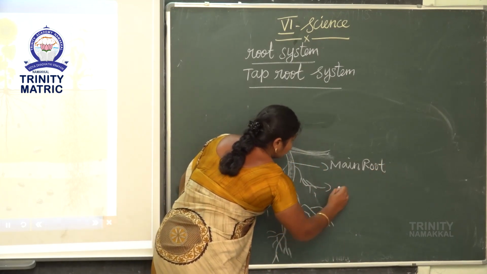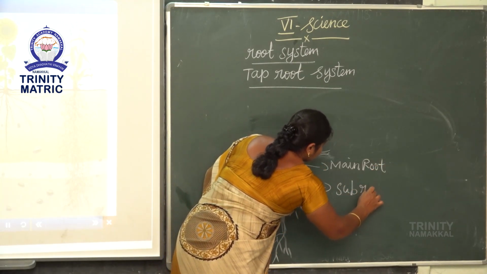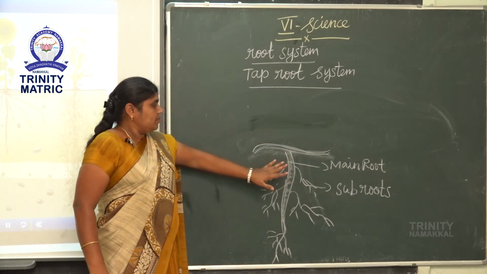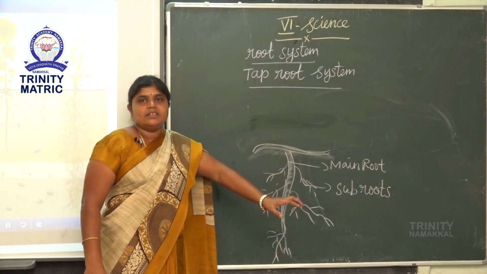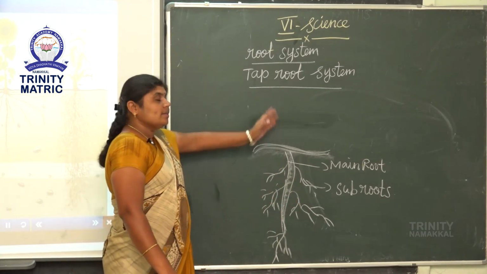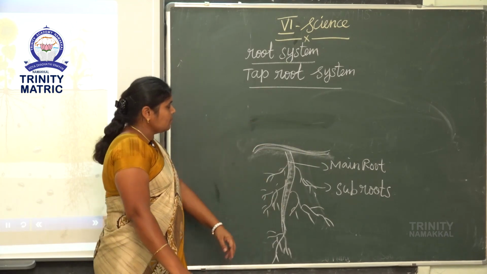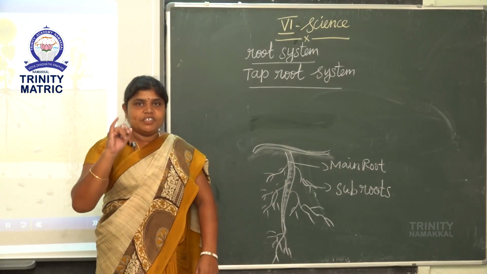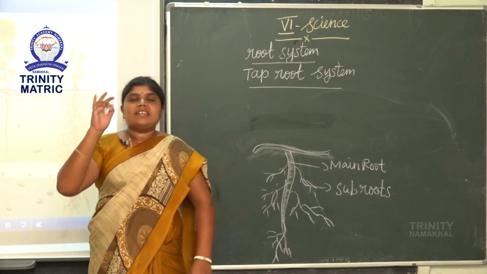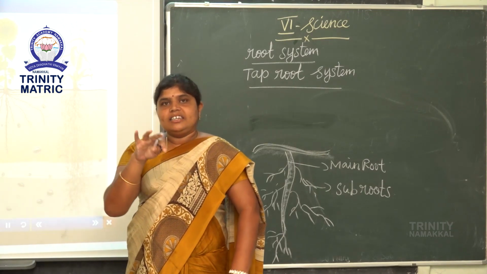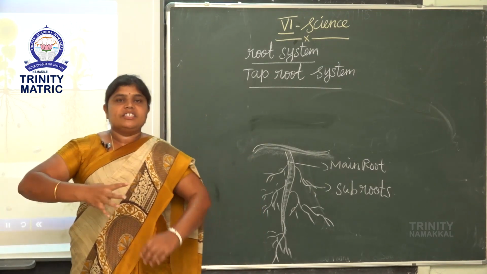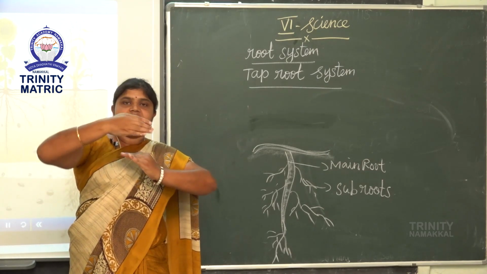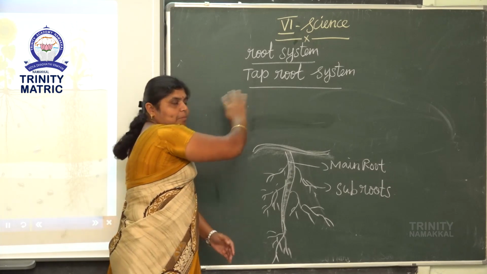Then these are the subroots. The main root conducts water and minerals to the stem part. Subroots have three types. First one is primary roots, second one is secondary roots, and third one is tertiary roots. These roots absorb water and minerals to the main root, and the main root carries the water to the stem part.